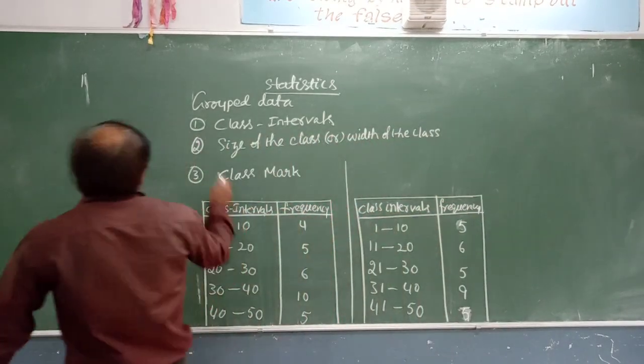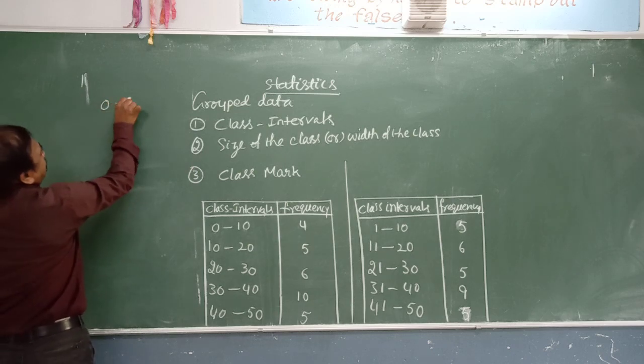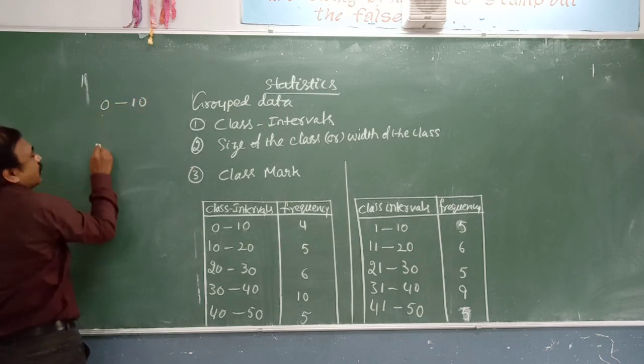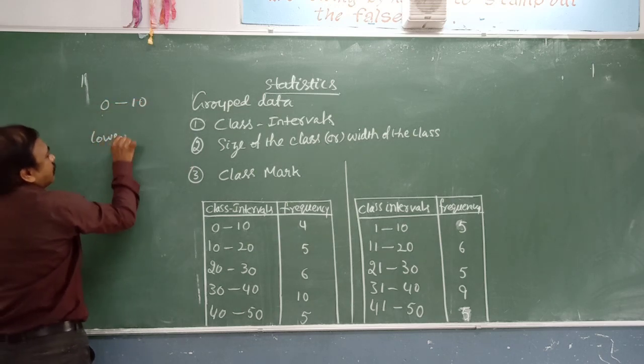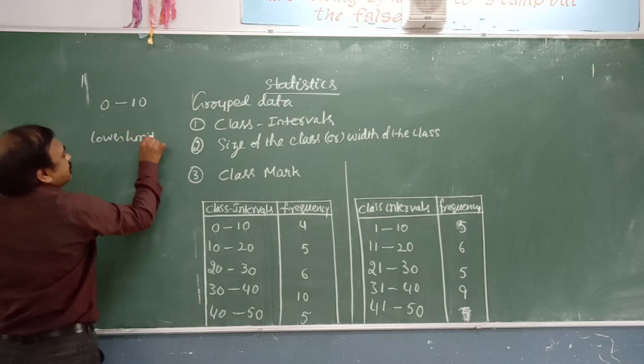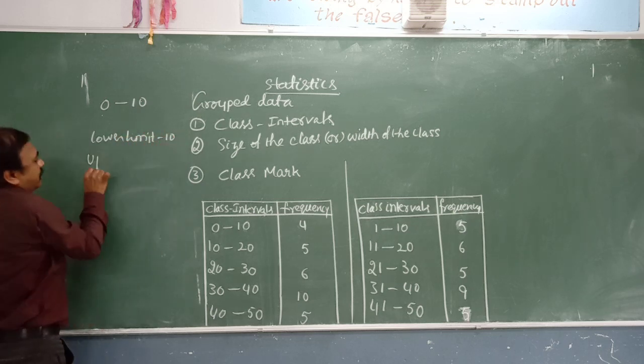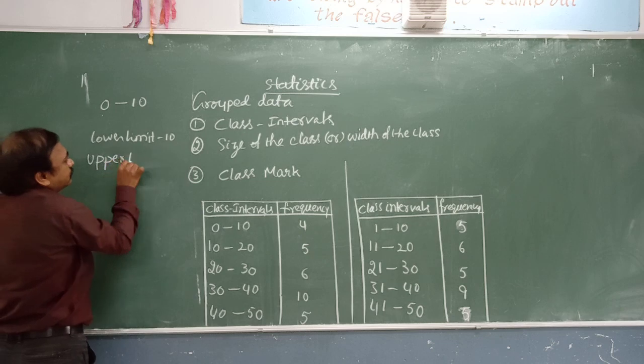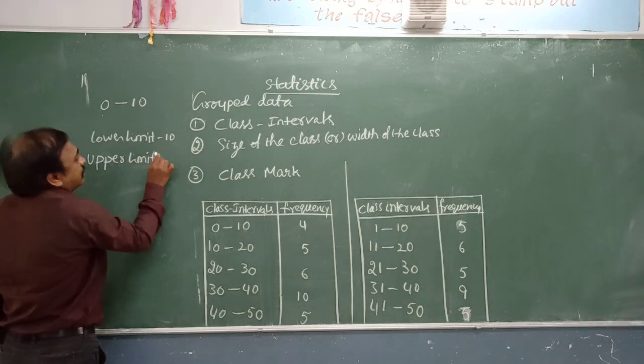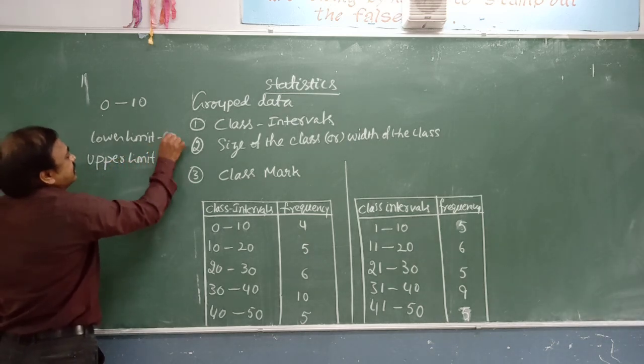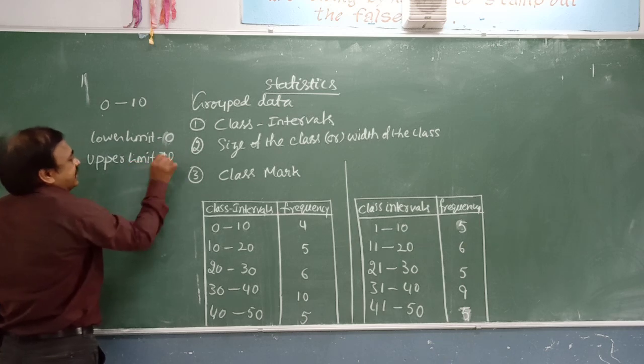In this 0 to 10, the lower limit is 0 and the upper limit is 10.